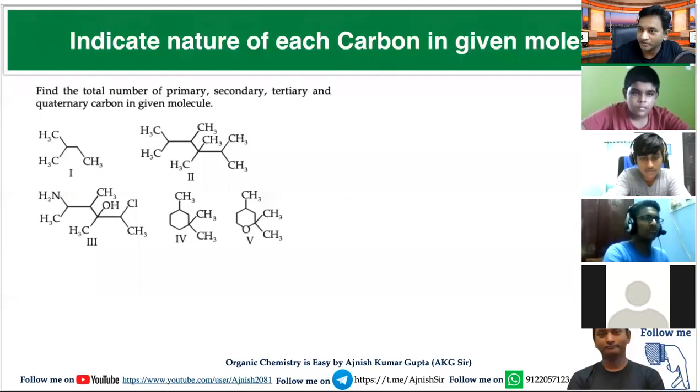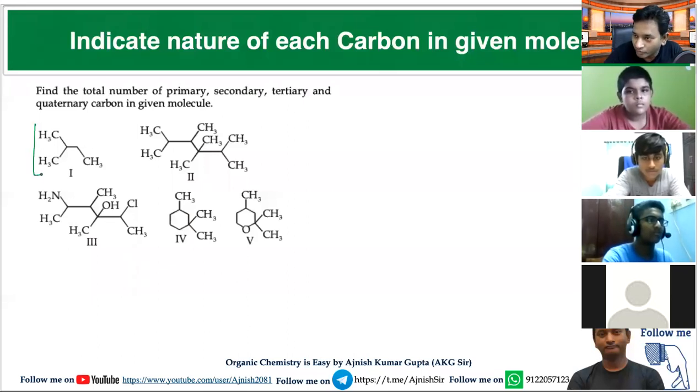Now, these are some questions. If I ask, what is the functional group present in this molecule? What is your answer?